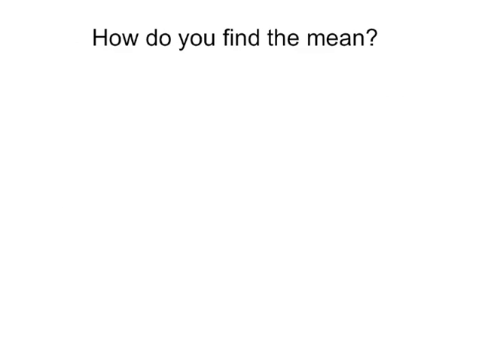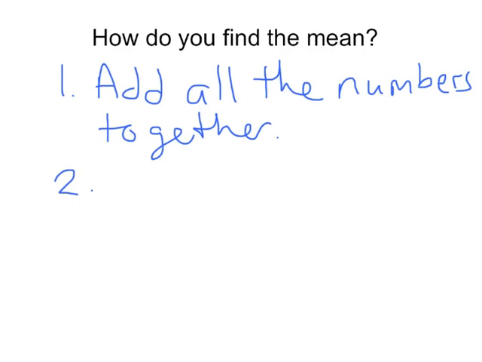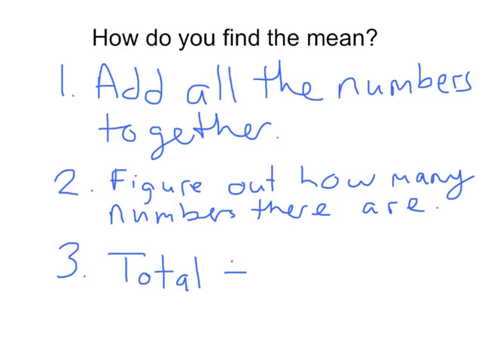Well, how do you find the mean? To find the mean, first, you're going to add all the numbers in your data together. Second, you're going to figure out how many numbers there were in your data. And then finally, you're going to divide that first total by the number of numbers. And that is going to be your mean, or your average.